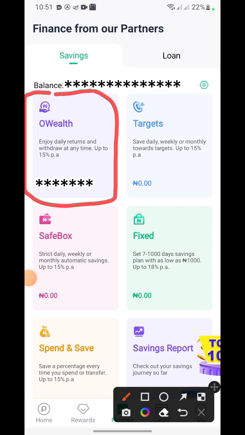And the beautiful part of these people is that even though you don't want to wait for 1 year to withdraw your money, the percentage is being split into daily interest. Now every day they are giving you something. It's going to be accumulating till your 1 year, and that is going to be 15%. So if you don't want to wait for 1 year, every day something is dropping on your money. So you want to consider doing this owealth instead of just putting your money on the Opay alone. Put it in owealth. Okay, so how do you put it in your owealth?